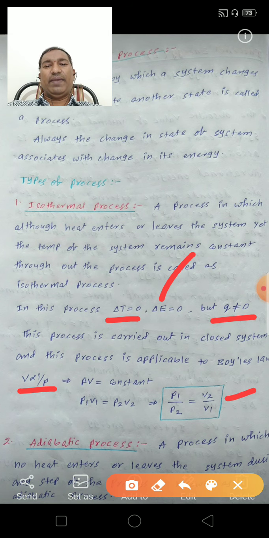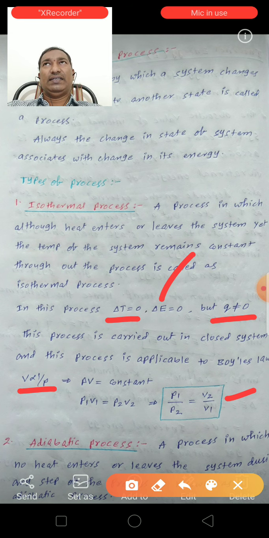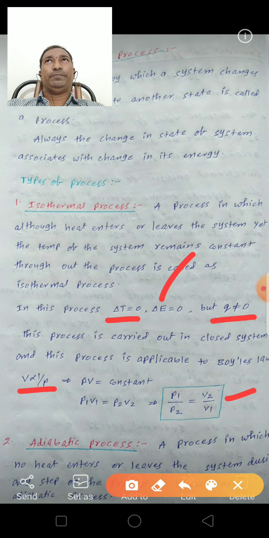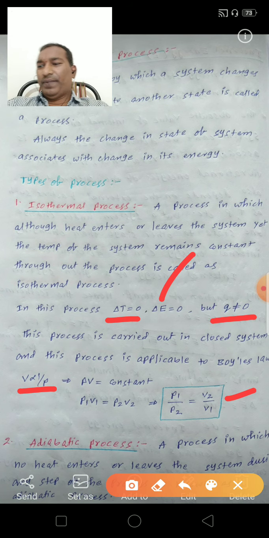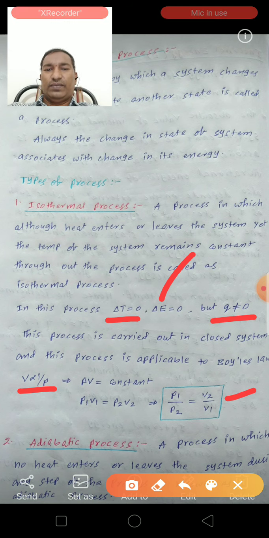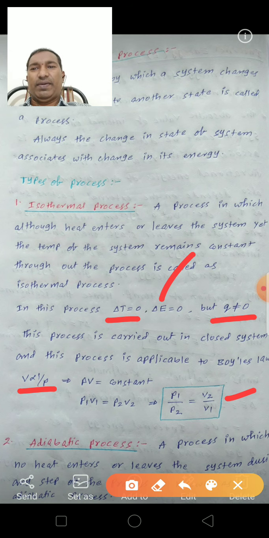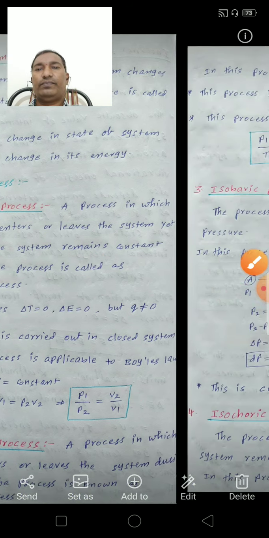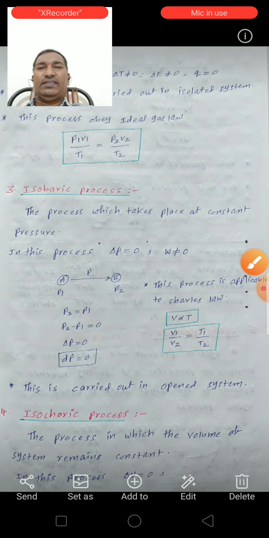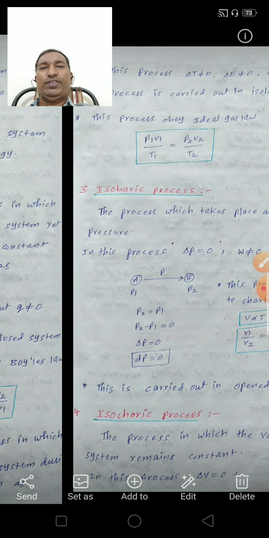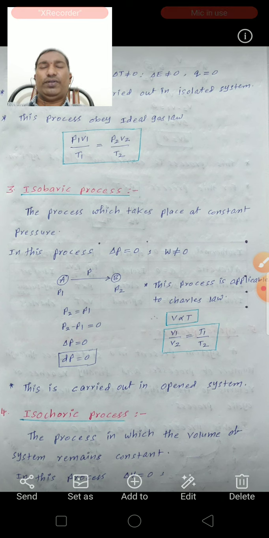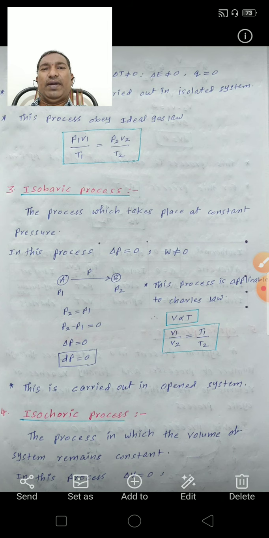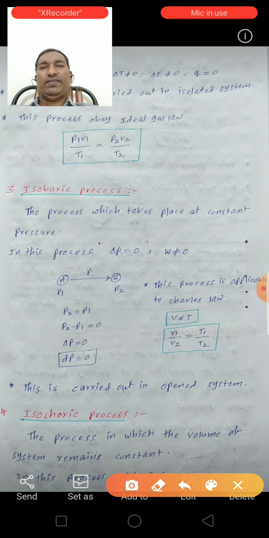For the adiabatic process, the process is carried out in a thermostatic equipment. In this process, delta T is not equal to 0, delta E is not equal to 0, but Q is equal to 0. So in an adiabatic process, Q is equal to 0. This is very, very important.